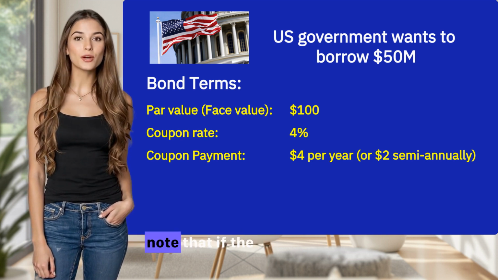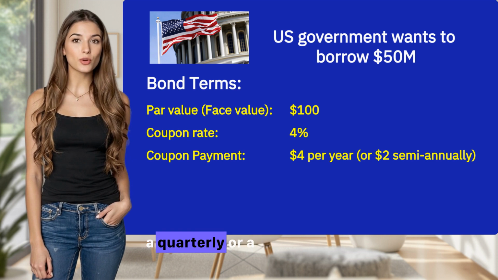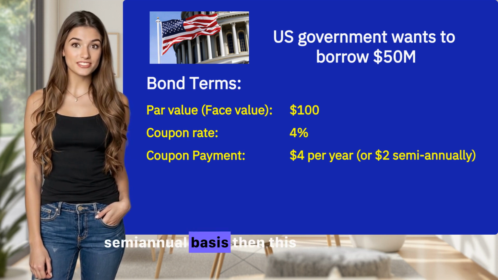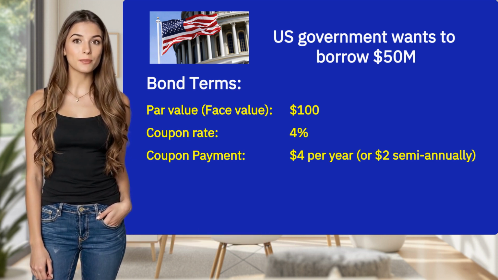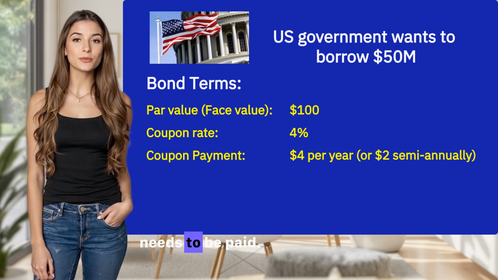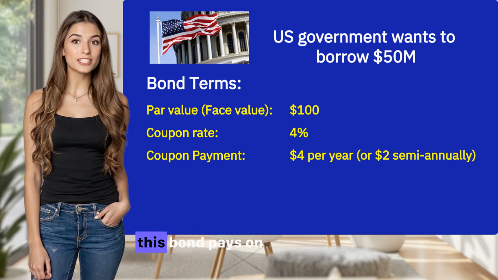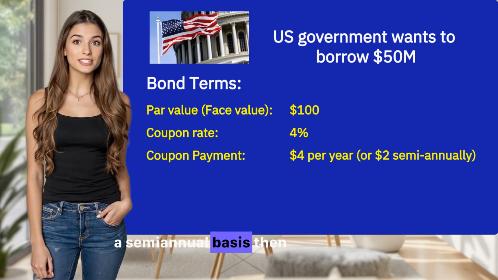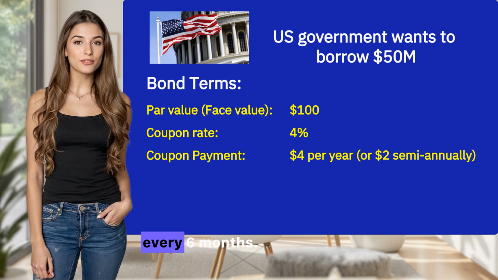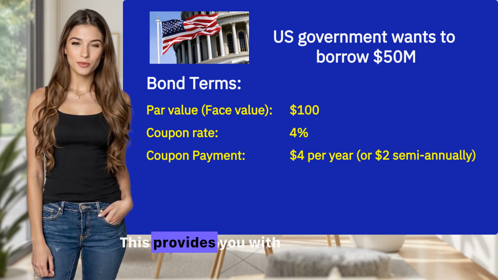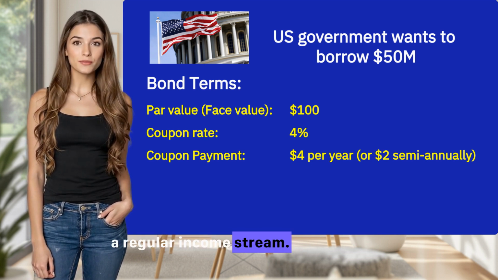It is important to note that if the bond pays interest on a quarterly or a semi-annual basis, then this $4 will be divided by 4 or 2 respectively to convert the annual rate to what needs to be paid. So let's say that this bond pays on a semi-annual basis, then you will receive $2 every 6 months. This provides you with a regular income stream.